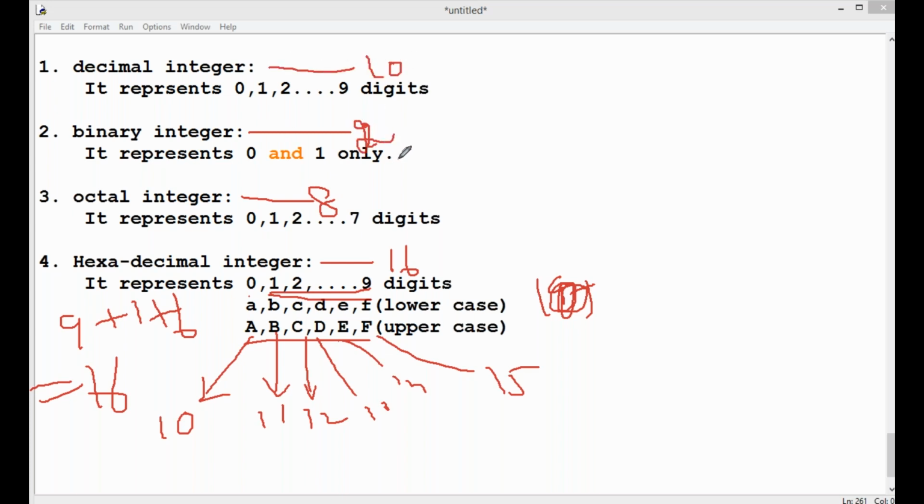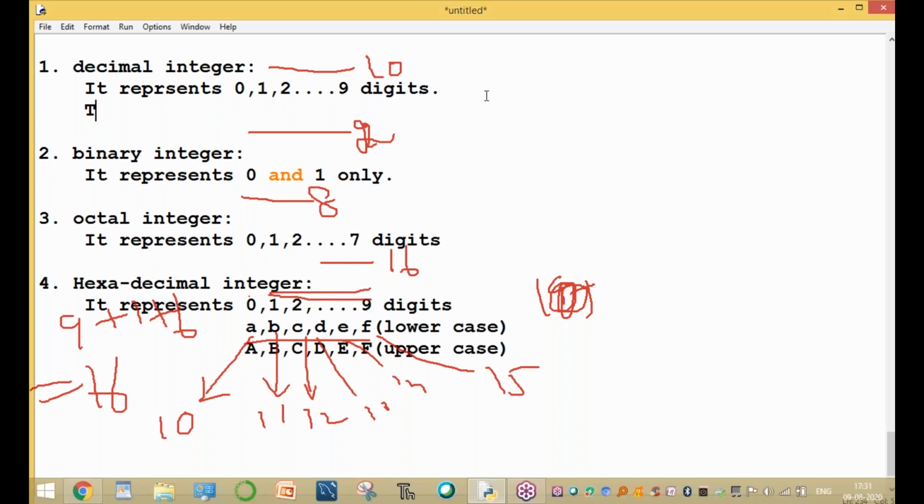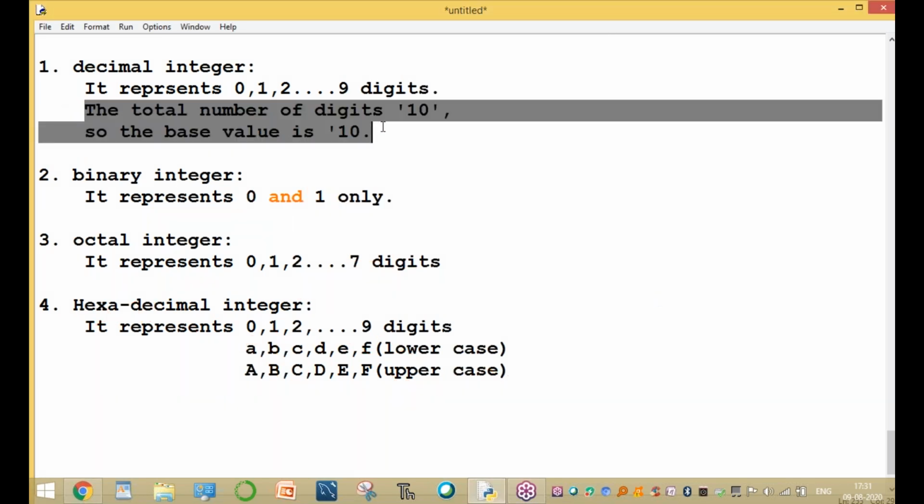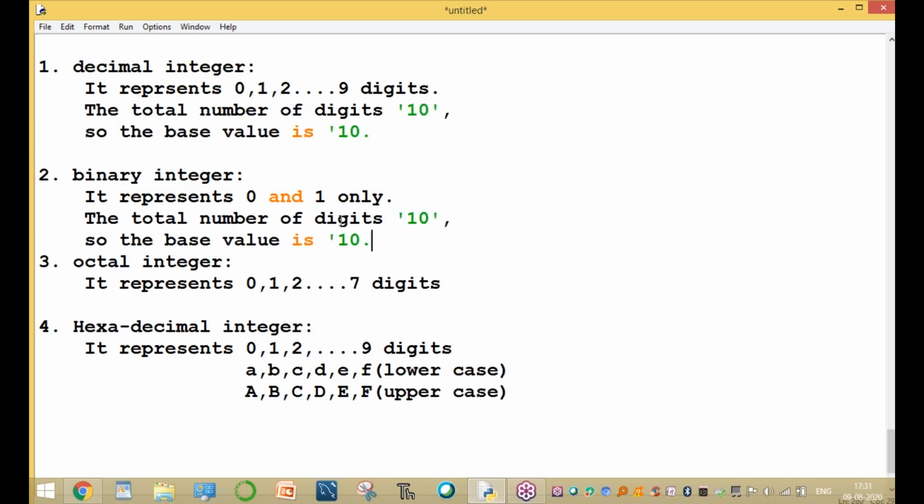Clear up to here? The total number of digits in decimal is 10, so the base value is 10. The total number of digits in binary is only 2, so the base value of the binary number is also 2.